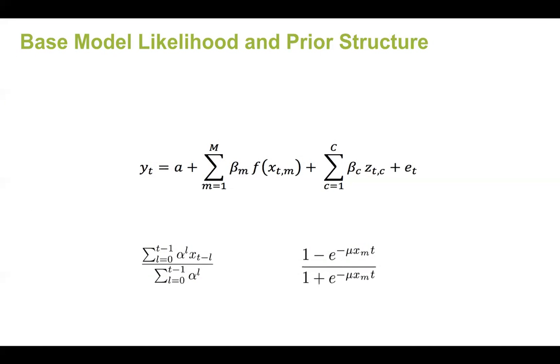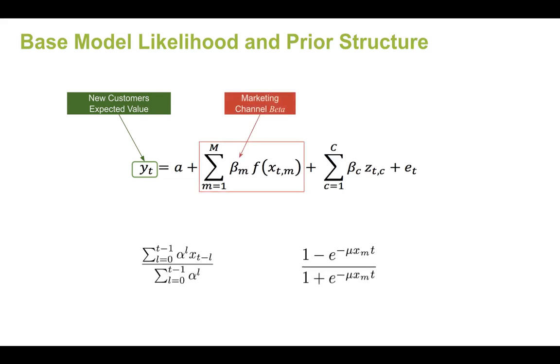Okay, so what does our media mix model look like? I'm going to return to the basic formula here and lay out the structure of the likelihood and the priors as I walk you through it. So our likelihood is going to be defined based on the expected value of new customers we acquire each week. We're going to need to set a prior on the beta for our marketing channels. We'll also need to set a prior for the alpha parameter of our Adstock transformation that we apply to a subset of our channels.